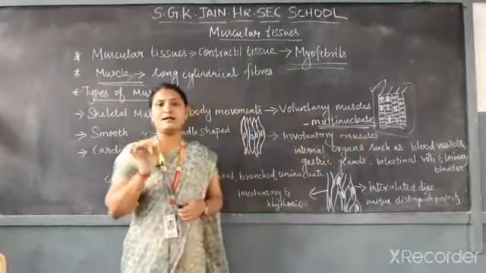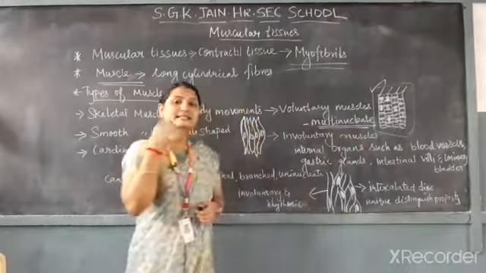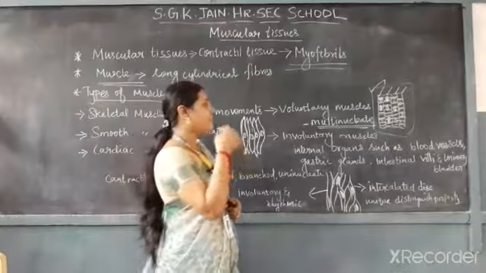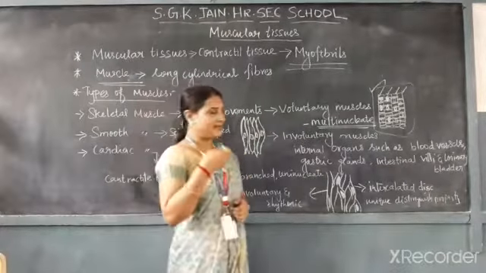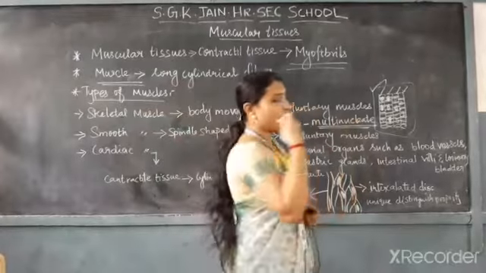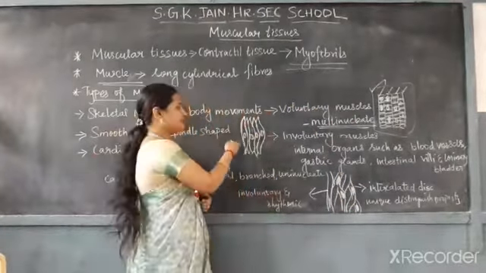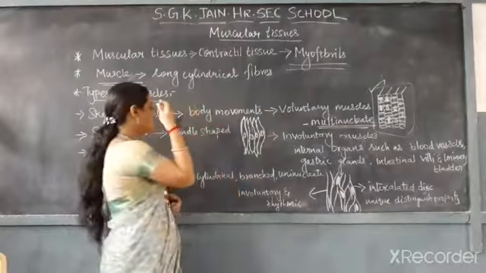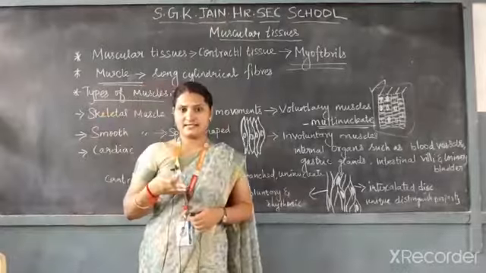Why is it called an involuntary muscle? It can be found in internal organs such as blood vessels, gastric glands, intestinal villi, and the urinary bladder. In those organs, spindle shaped smooth muscles are present.